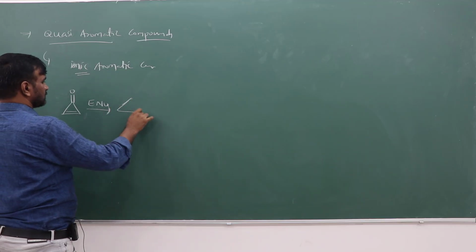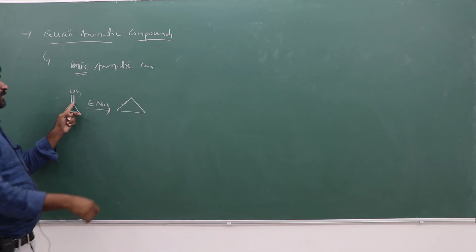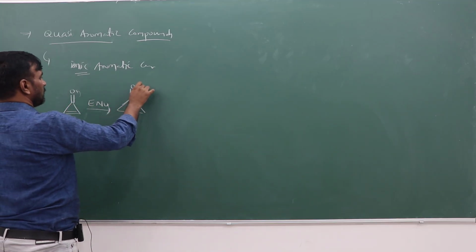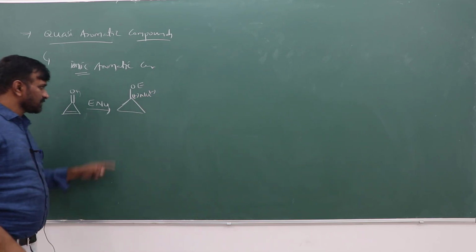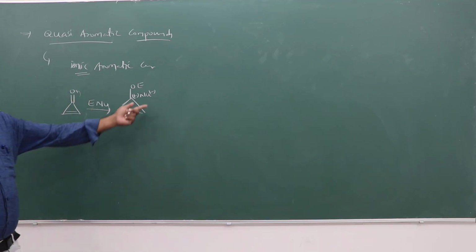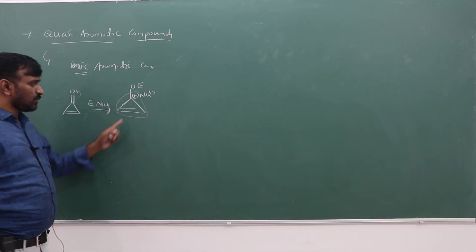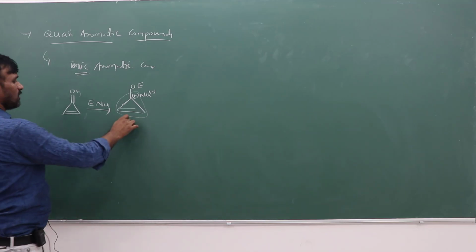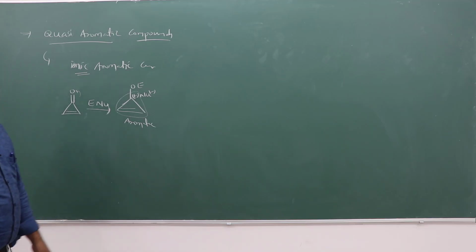nucleophile. So here O minus and plus will be there. Plus is going to be the electrophile and O minus the nucleophile. This is attacking towards this, and O minus and E plus gives OE. So this is a positive charge with 2 pi electrons, so this is an aromatic compound. This is a quasi-aromatic compound, an ionic aromatic compound.